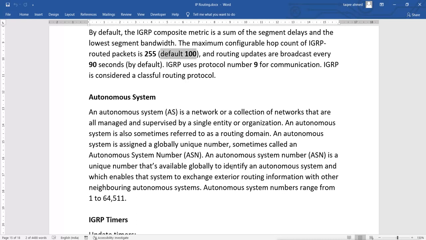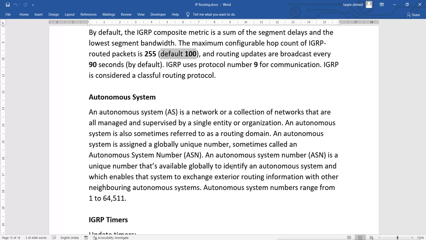Like if we have a network in the Microsoft organization, suppose we have configured IGRP in a router of the Microsoft network, and also we have another company, let's say Cisco, and on their router we have configured IGRP again. So how can we identify that the Microsoft IGRP router and Cisco's IGRP network are different? They will be different by the autonomous system number.